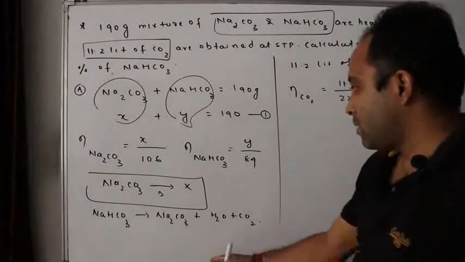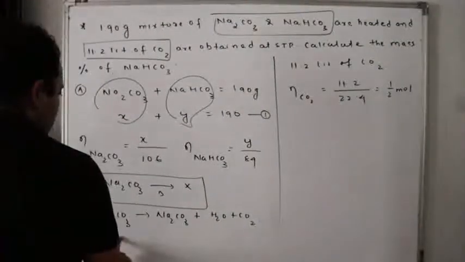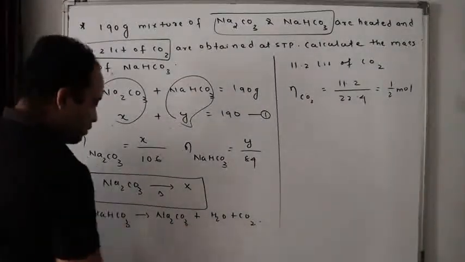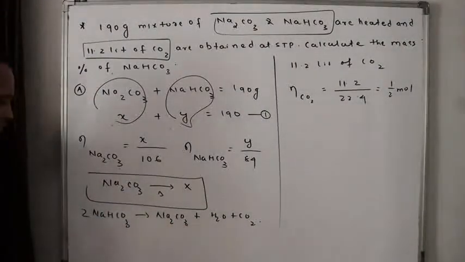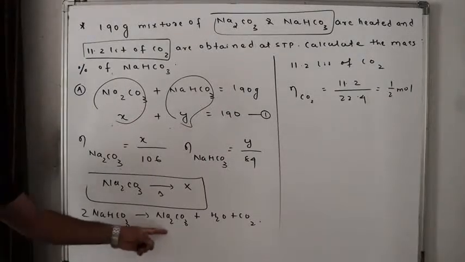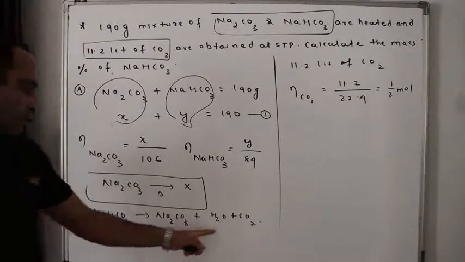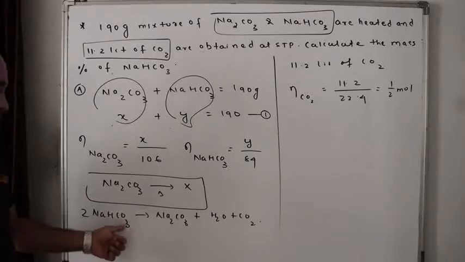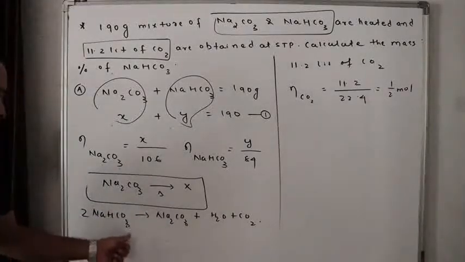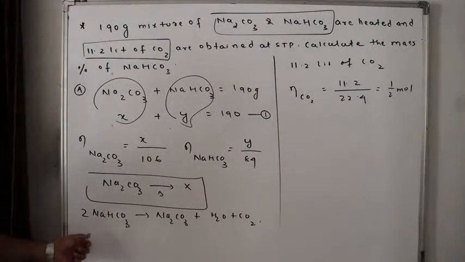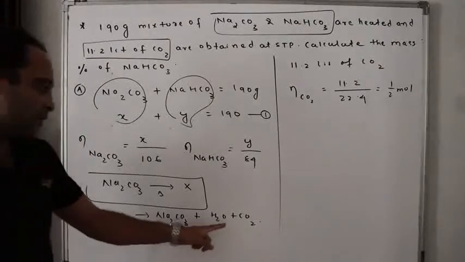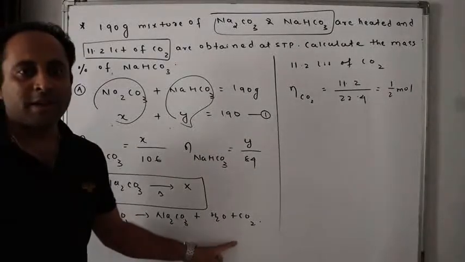Now let me go for this. NaHCO3, Na2CO3, H2O, CO2. Is this equation balanced? No. Now is it balanced? 2 Na, 2 Na, 2 H, 2 H, 2 carbons, 1, 2 carbons. So it is 6 oxygen, 3, 4, 5, 6 oxygen. Is it balanced now?